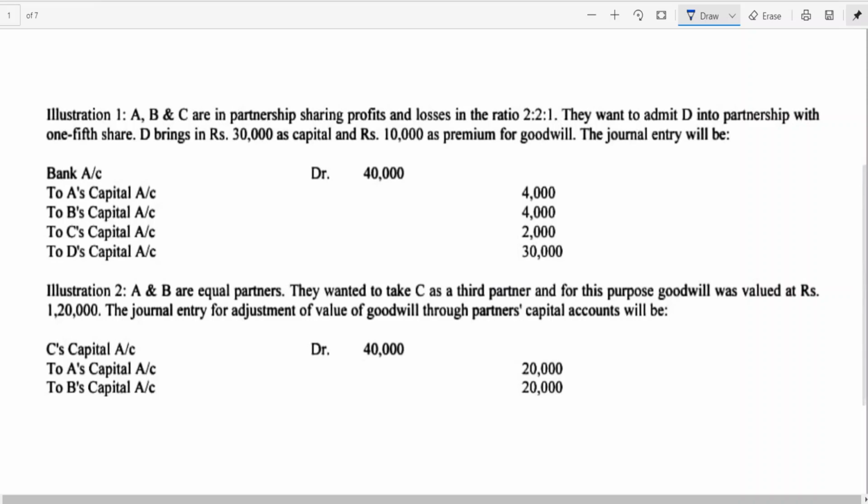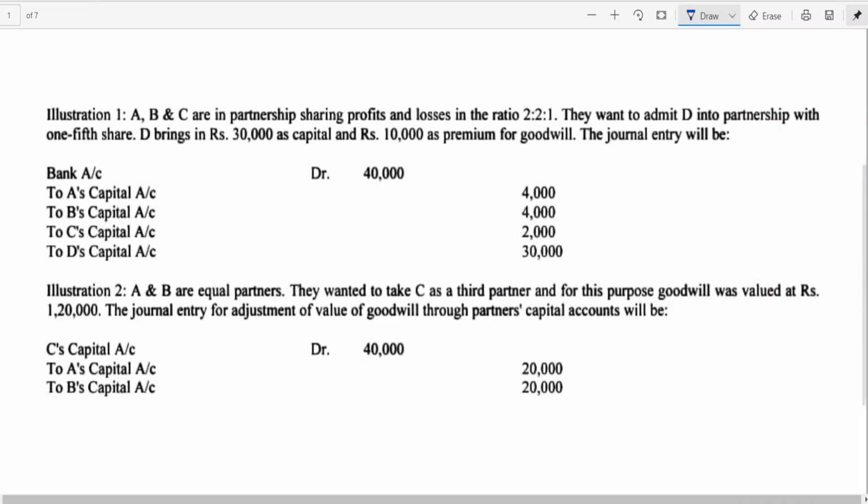So those two things we have already covered. Before I start the problem on admission of a partner, I want to first take two examples, two illustrations, on admission of a partner and treatment of goodwill. The checklist which I explained in the last class was the profit sharing ratio, that is the new ratio or sacrificing ratio. I hope all of you have gone through that.